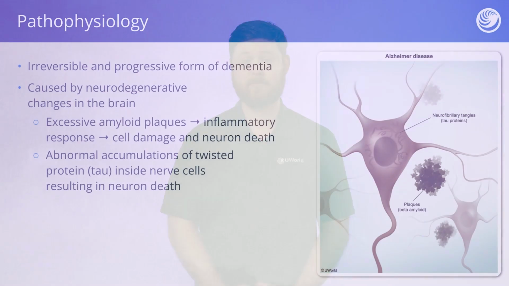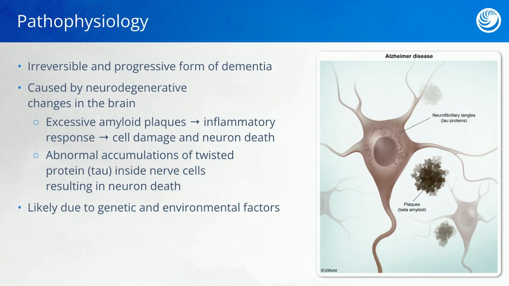The development of Alzheimer's disease is likely due to a combination of genetic and environmental factors. So individuals with a family history or who are genetically predisposed to this type of condition, as well as individuals who are not keeping up with their chronic conditions or living what would be determined as an unhealthy lifestyle, are more likely to develop the disease. However, if an individual is generally eating healthy, is managing any chronic conditions like diabetes, meaning they're keeping their blood sugar in check, or hypertension, meaning they're keeping their blood pressure down, this is more likely to reduce the risk.